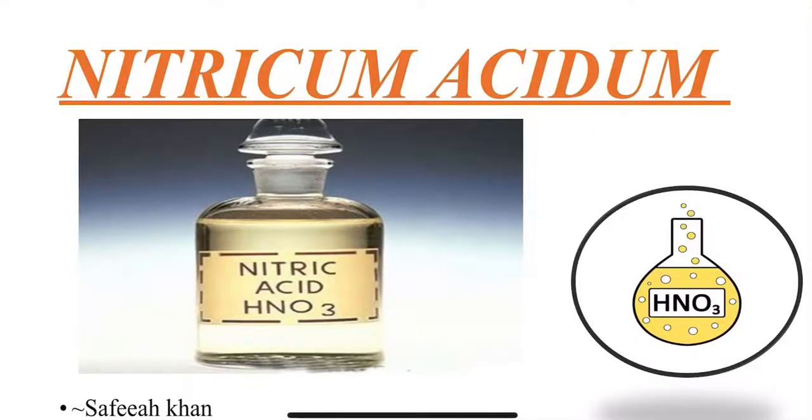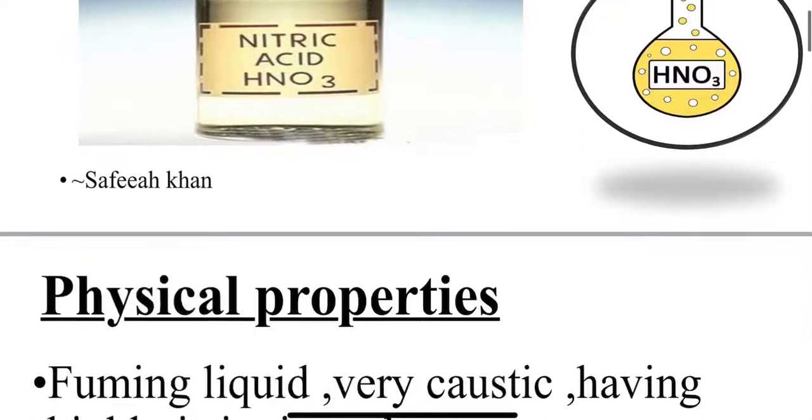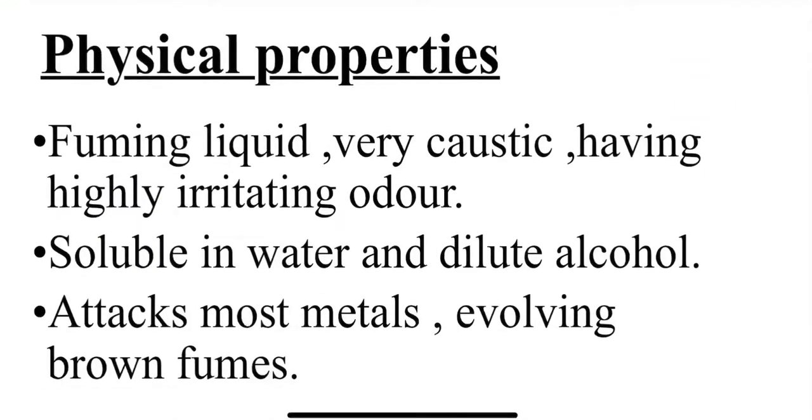Hello everyone, in today's video we are going to study a new homeopathic remedy called Nitricum acidum, common name nitric acid. The physical properties of nitric acid: a fuming liquid, very caustic. Caustic means an agent which can burn the tissues, which can corrode. It has a highly irritating odor, is soluble in water and dilute alcohol, and attacks most metals, evolving brown fumes.